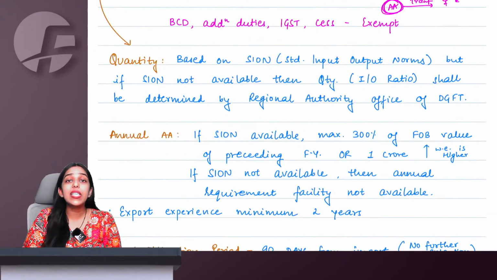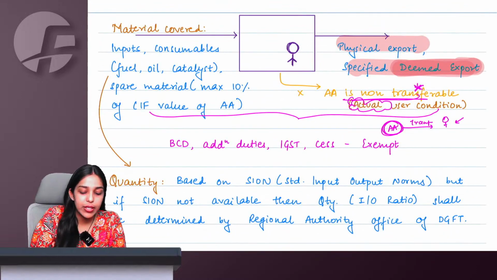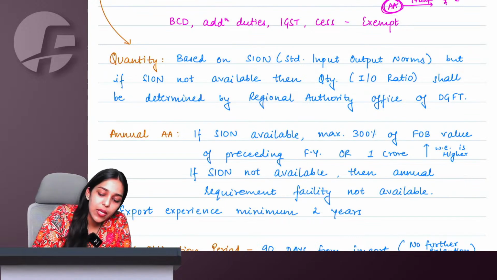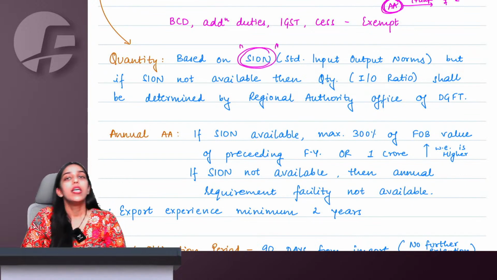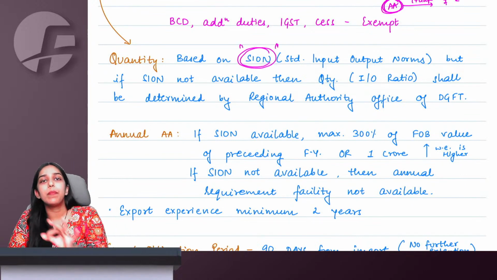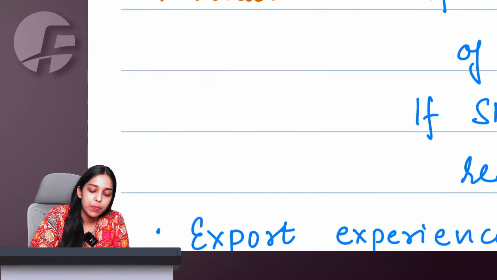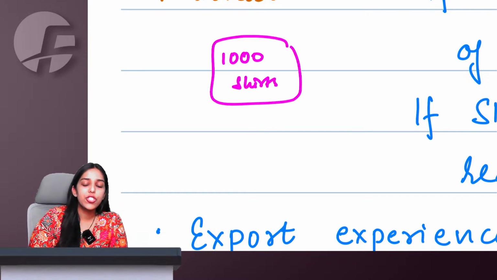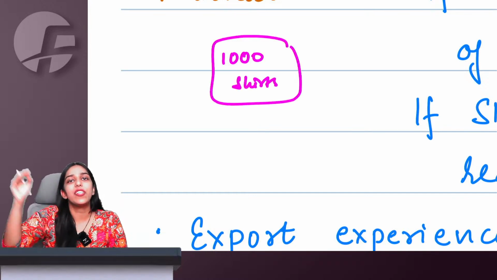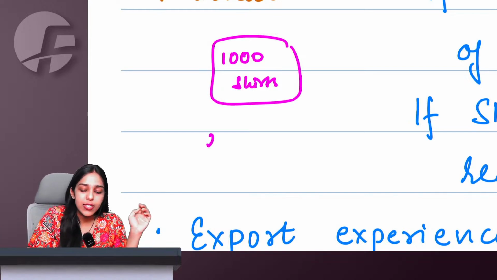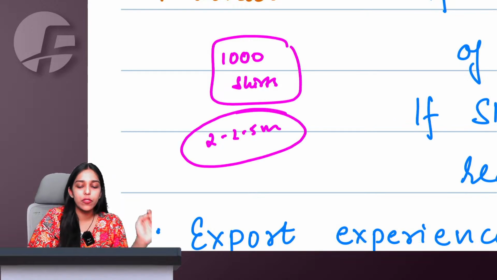Ma'am, how will government decide this CIF quantity, that how much inputs they can allow me duty free? So we have something named SION. SION means standard input output norms. Let us say I want to export 1000 shirts, men shirts, adult men shirts. Now normally to make one adult men's shirt, let us say 2 or 2.5 meter cloth would be enough.